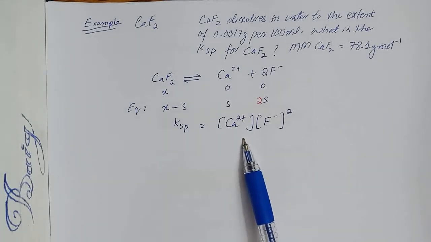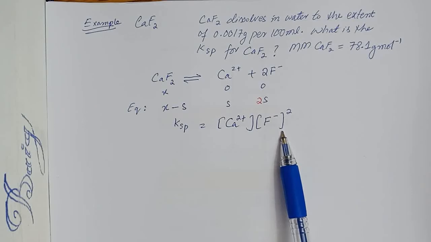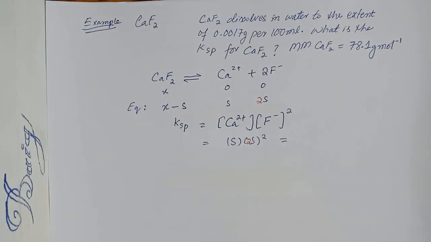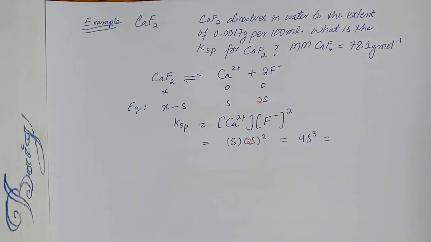For the solubility product constant, that is the equilibrium constant, according to the rule we have to multiply the concentration of the products raised to the power of the stoichiometric coefficient. So we have S into (2S) squared, meaning we shouldn't ignore the 2S value, that is due to the number of fluoride ions generated from 1 X. Here we get the value 4S cube, and we know the concentration of S is given in gram per 100 ml.